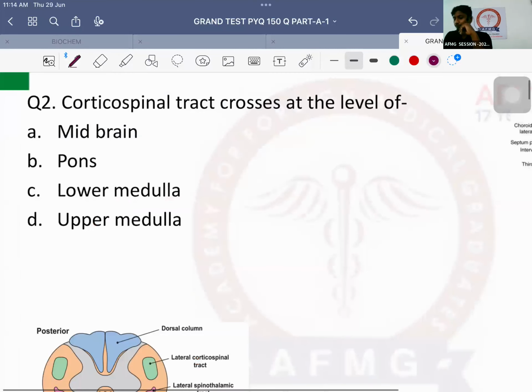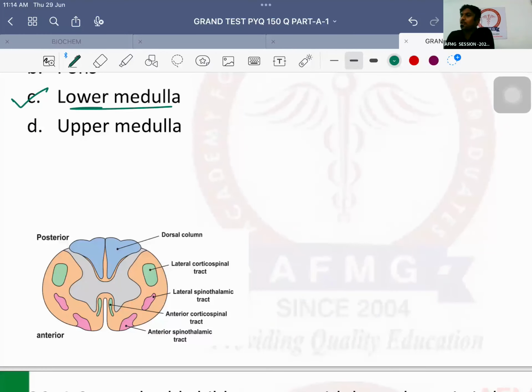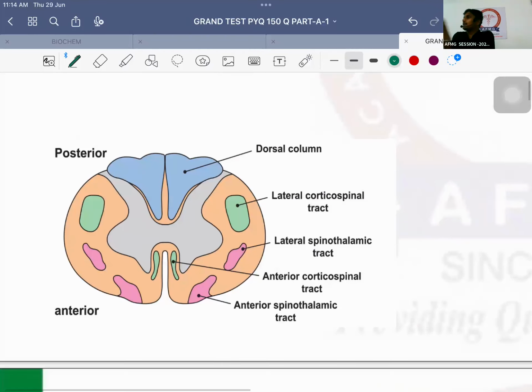Question number 2. It states corticospinal tract crosses at the level of. Very good. It crosses at the level of lower medulla. So answer to this question is option number C. Let's see the tracts once. Jaldi se. Now this is the cut section or the cross section of your spinal cord. Okay?